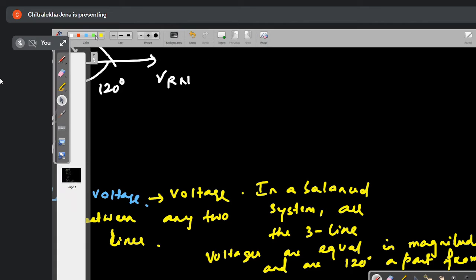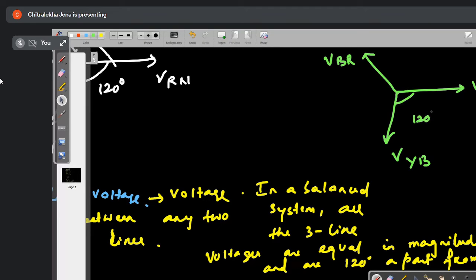So here I can show you all the three line voltages. What are the three line voltages? RY, another one is YB, another one is BR, right? All these line voltages are 120 degree apart from each other. Clear to all of you? Yes, ma'am. Have you written? Siddhant, Soham, have you written? Yes, ma'am. Okay, very good.